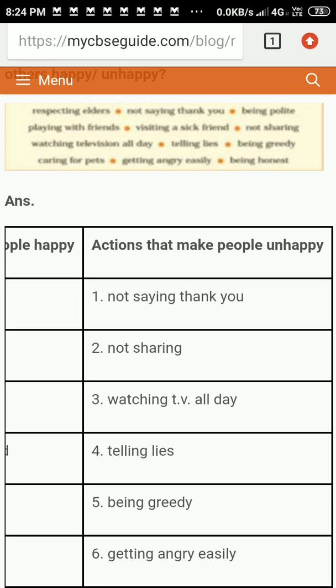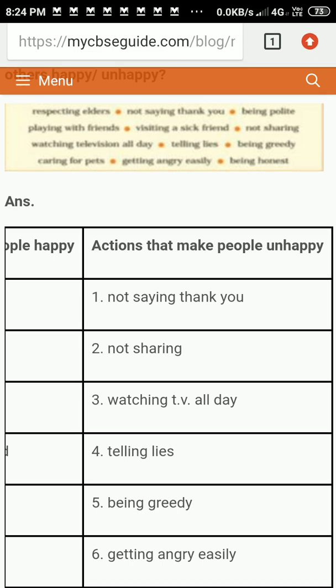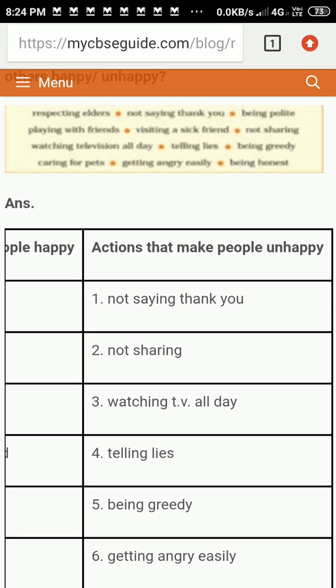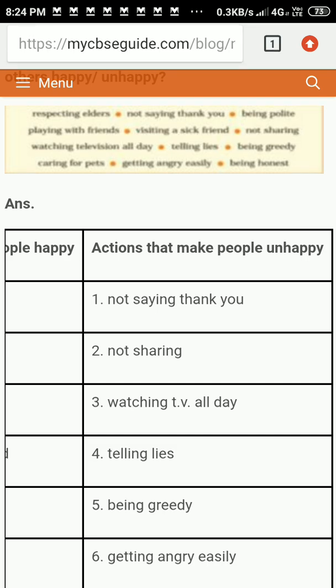Next page, there is a picture you can see. Koel singing happily. Suddenly she heard something crying. It was her friend, the peacock. She flew to him and asked, "Why are you crying?" "I hate myself. I have such ugly feet." So you have to make a conversation, that we can do later. Okay, these all you have to complete in your textbook itself.